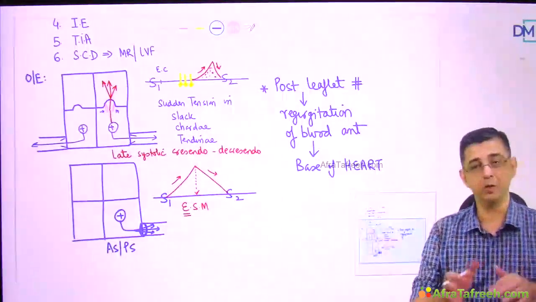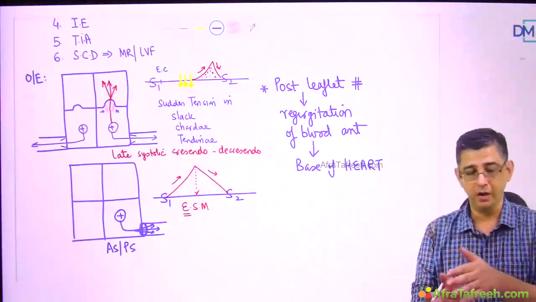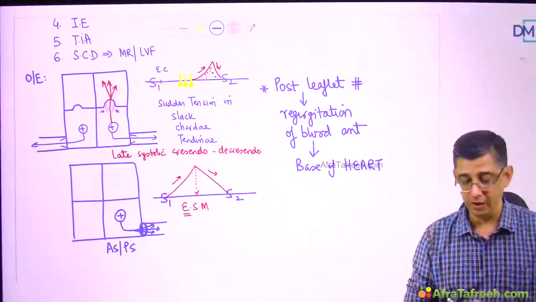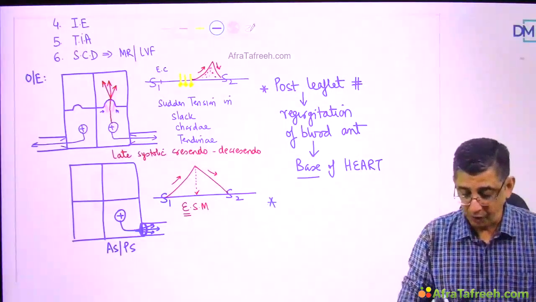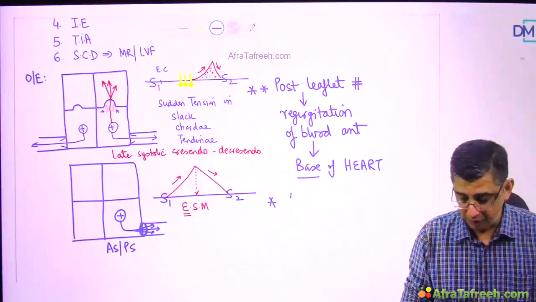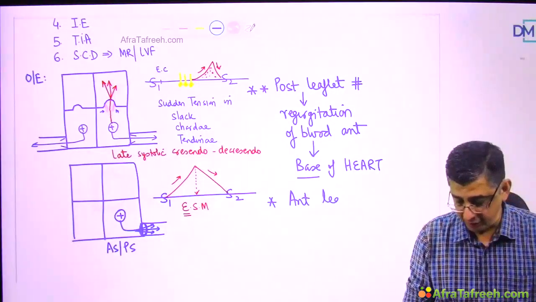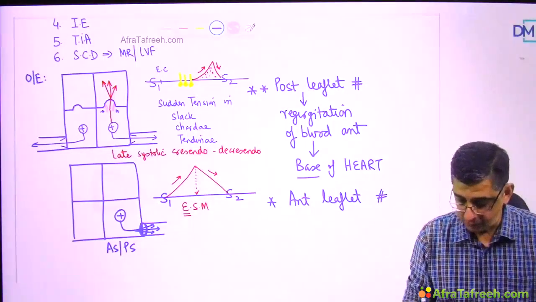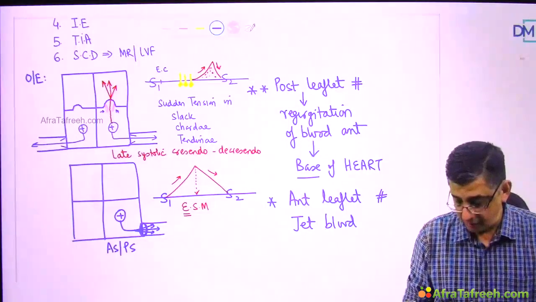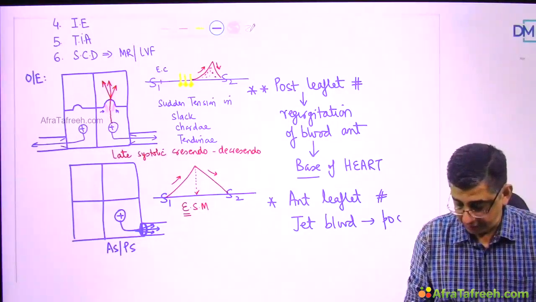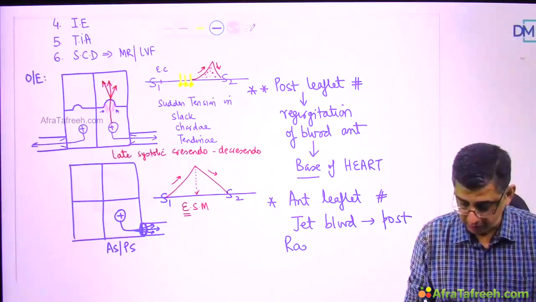Just remember the opposite: posterior leaflet, anterior jet of blood; anterior leaflet damage, posterior jet of blood. So the radiation of the murmur is towards the base of the heart. However, if the anterior leaflet is affected in the patient, then the jet of blood will be directed posteriorly, and therefore the radiation of the murmur is usually towards the axilla.